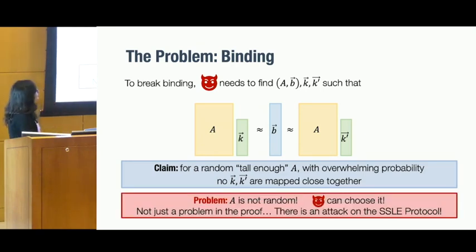But the main issue here is that A is not random. Because A is part of the commitment, the adversary can choose a bad matrix A and easily find vectors k and k prime such that Ak is close to Ak prime. And this is not just a problem in the proof, we can actually attack the SSLE protocol based on this issue.